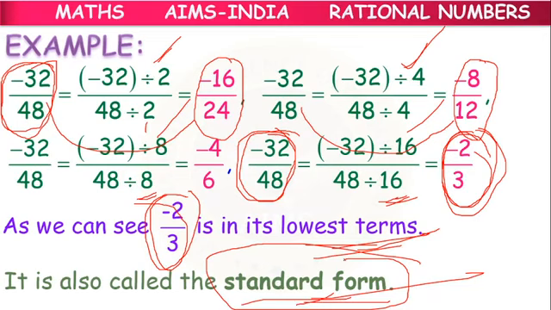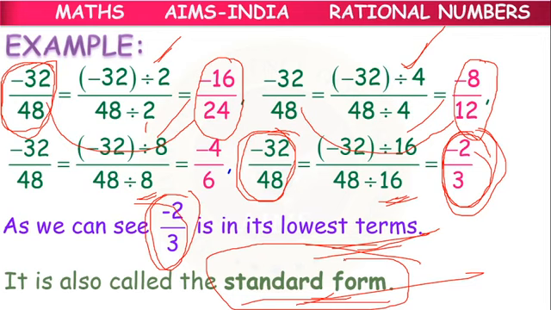Okay, children, this is about equivalent fractions. So what is an equivalent fraction? Suppose a given fraction is there. If you multiply with a common non-zero integer, the resulting rational number we call an equivalent rational number, or equivalent fraction.